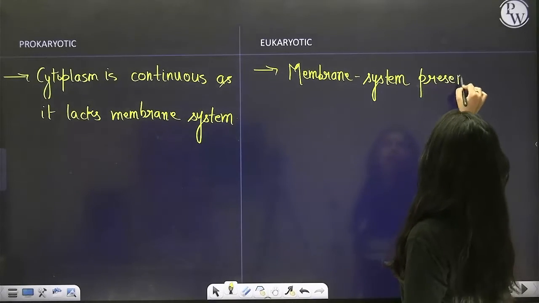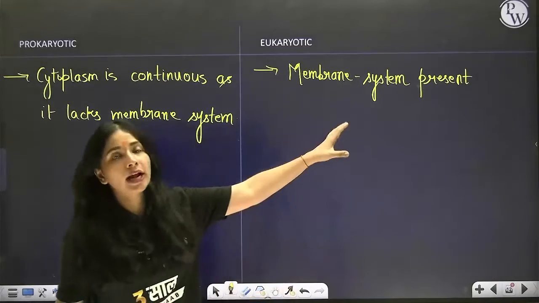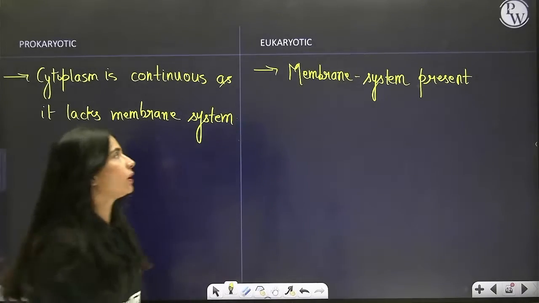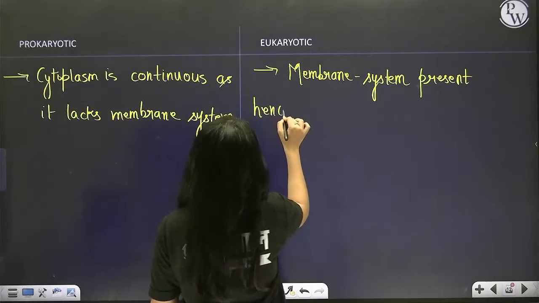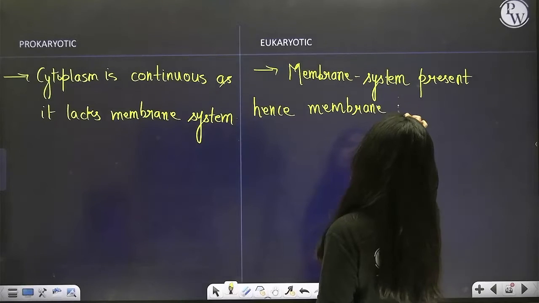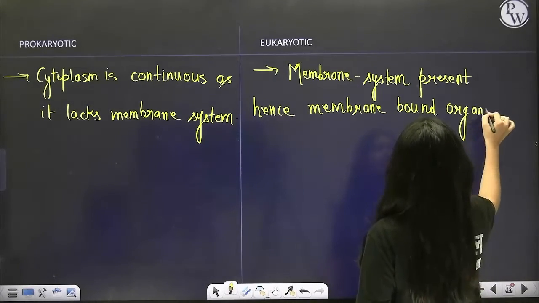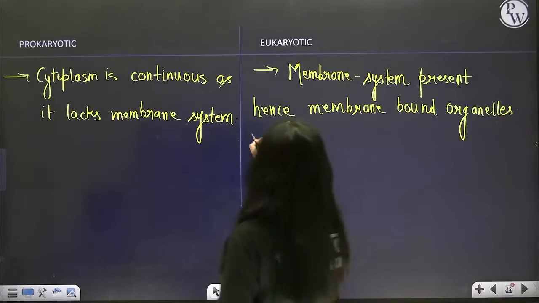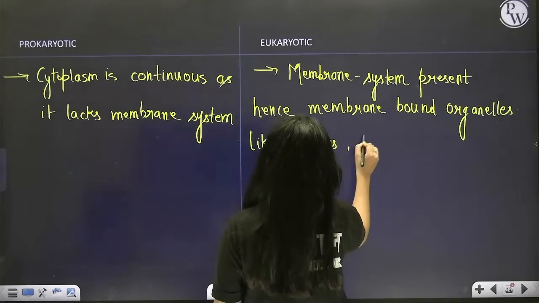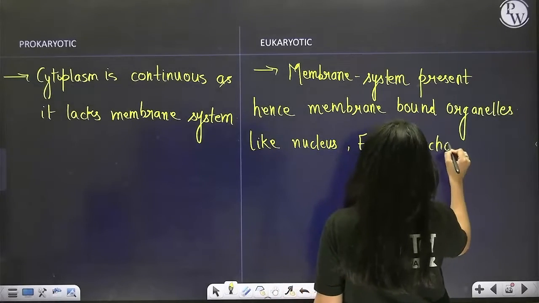Therefore, membrane-bound organelles like nucleus, mitochondria, chloroplast, all are present in eukaryote and such are absent in prokaryote. Hence, membrane-bound organelles like nucleus, endoplasmic reticulum, mitochondria, etc. are found.